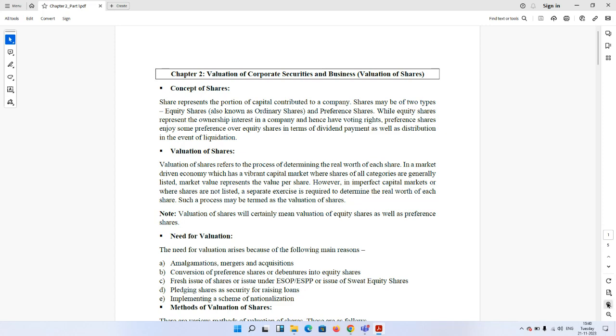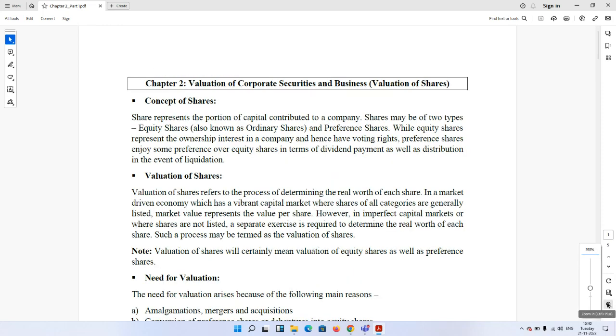Now while discussing this valuation of corporate securities and business, obviously it is not chapter 2. The note has been prepared for another purpose, and keeping that in mind, chapter 2 was there. This is a separate module that has been mentioned in the syllabus appropriately. Now, when we talk about the valuation of corporate securities and business, the very first thing that comes to our mind is, what is the purpose of this valuation?